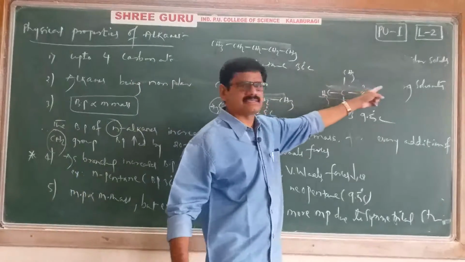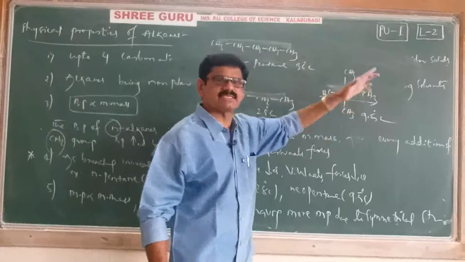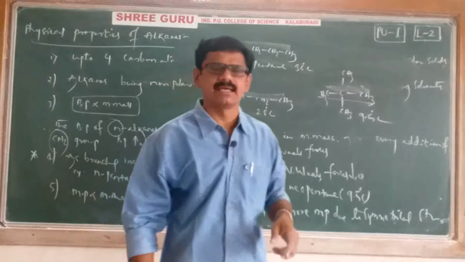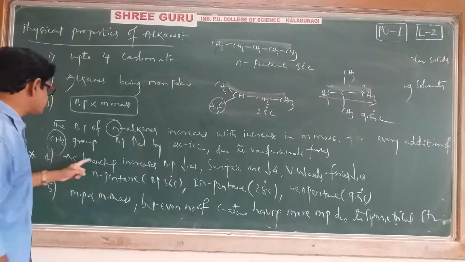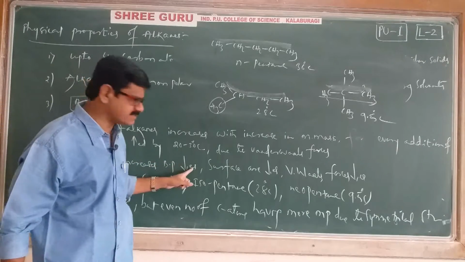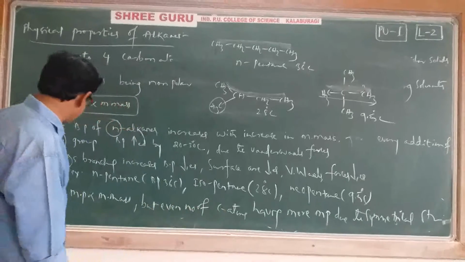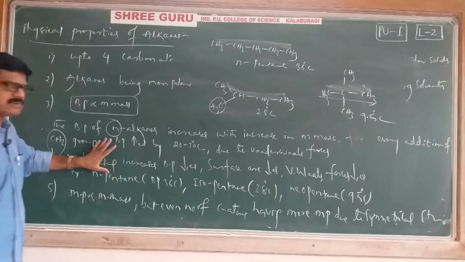Here still the surface area decreases because we are having 2 branches. Still the surface area decreases, intermolecular attraction forces still decrease, automatically boiling point also decreases. Right. That's why as branching increases, boiling point decreases, because the surface area decreases and van der Waals forces decrease. Okay. Example: n-pentane, isopentane, neopentane. And this is about the boiling point.